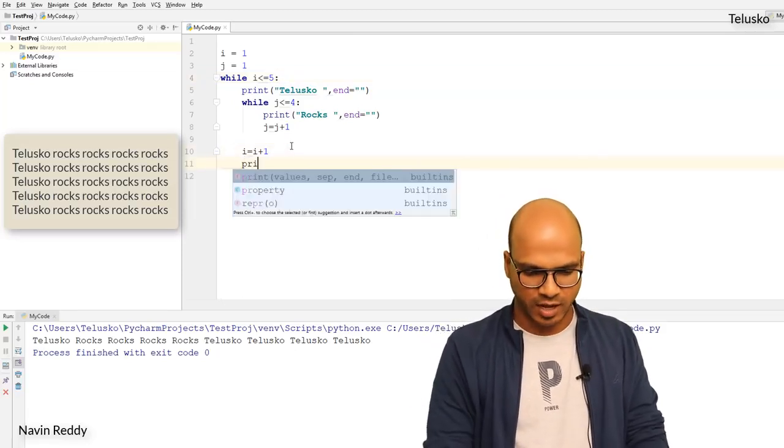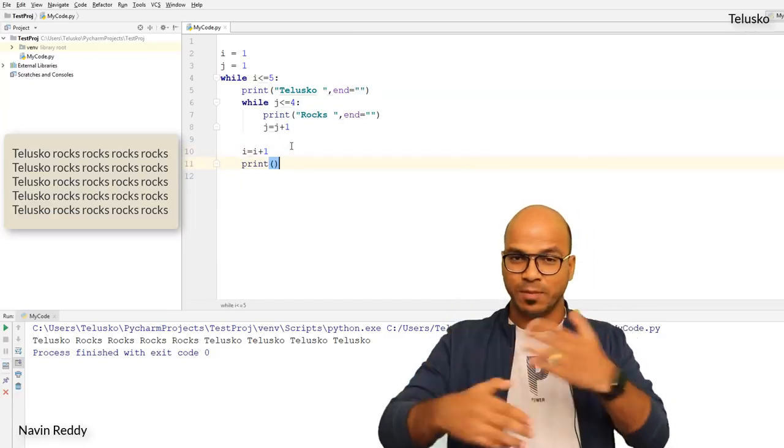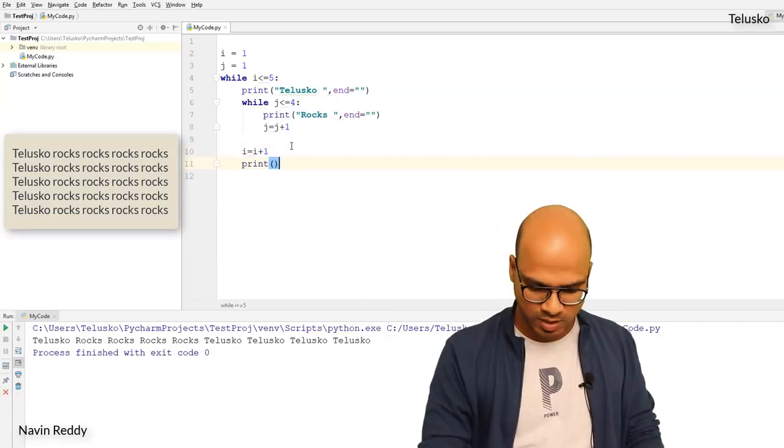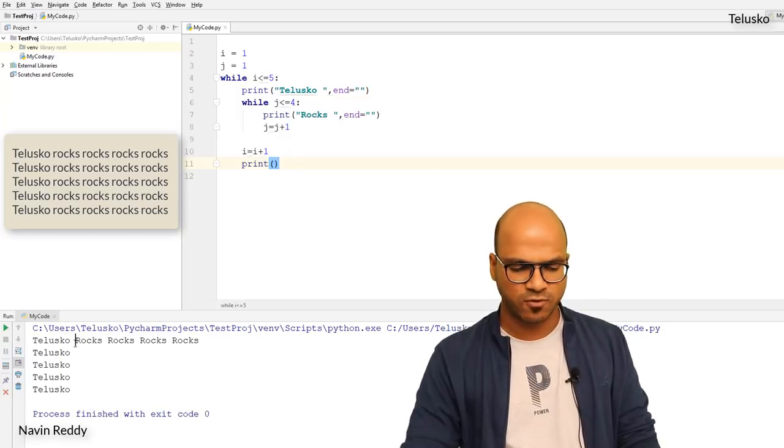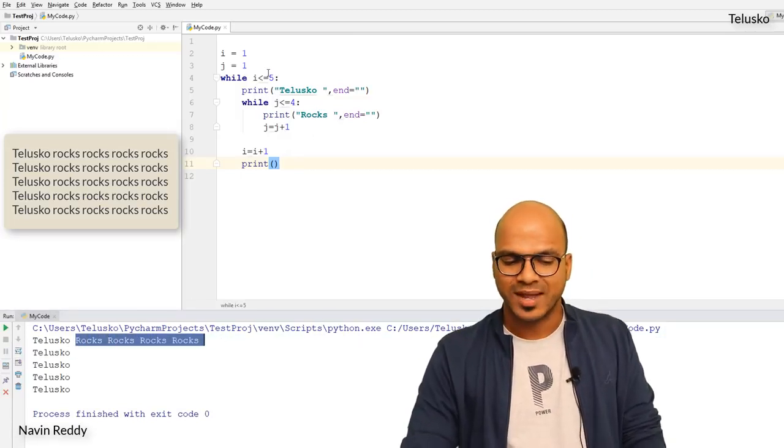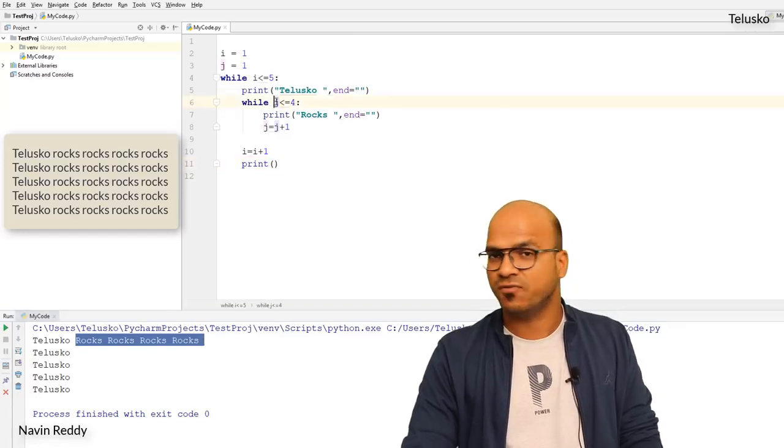So after incrementing, I will say print. Because see, after completing one Telesco, I want to print on a new line. So I will say run. You can see we got Telesco on new lines, but then ROX is coming only for 4 times here. What is going wrong? The value of J reached 5 here, right?